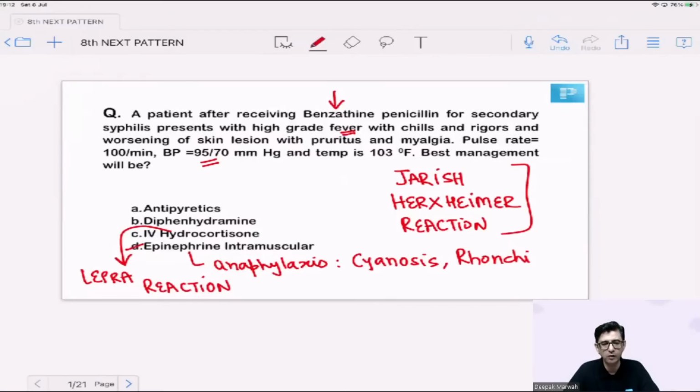So you're left between A versus B. One is I want to treat the fever. Second is I'm going to treat with antihistaminics. I'll give antihistaminics to this patient. If I give antihistaminics, that will not take care of the fever because the main complaint of the patient is